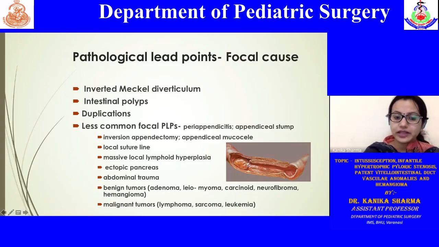Another important thing that one should keep in mind is benign tumors. At times, there are adenomas, hemangiomas, carcinoids, which are present at the ileocecal junction, most commonly at the ileocecal junction, though not specific to that, and also lymphomas, where they present with obstruction and on examination or evaluation are found to have an intussusception. So you should always keep these entities in mind when you go and find a pathological lead point.